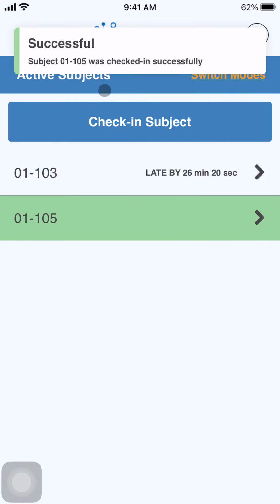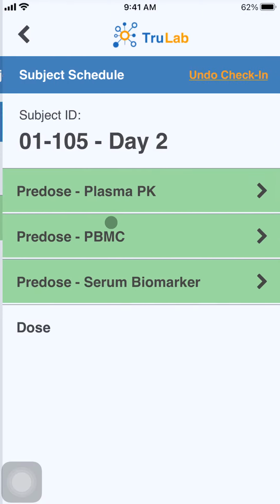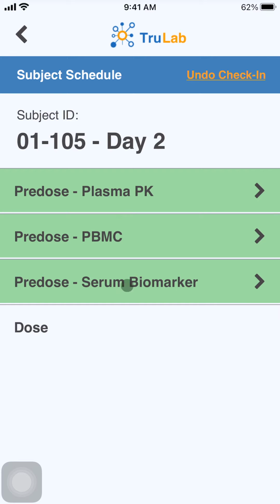You can see here that the check-in was logged successfully, and now they appear in the active subject screen in a green banner because they're in window for sample collection. If I click in, I can see that their scheduled list of assessments or tasks for day 2 is already loaded in the TrueLab app. So this will help you stay on task with what you have to do for each patient that comes in for a specific visit, as well as know in what order the tasks need to be collected.